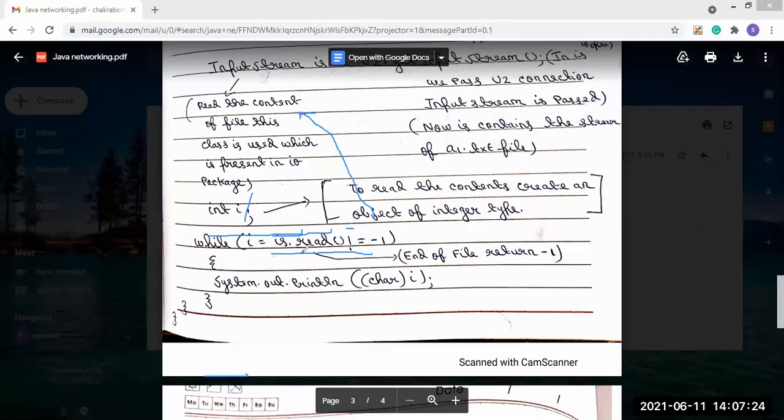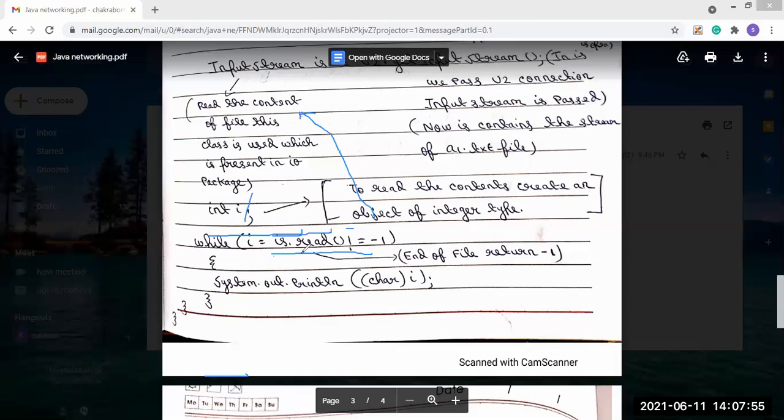Whenever a position is reached where all the characters have been read by the input stream, we will complete our program. That means all the characters are read. So that means we have reached the end of the file position. In that case, is.read() will be equal to -1.